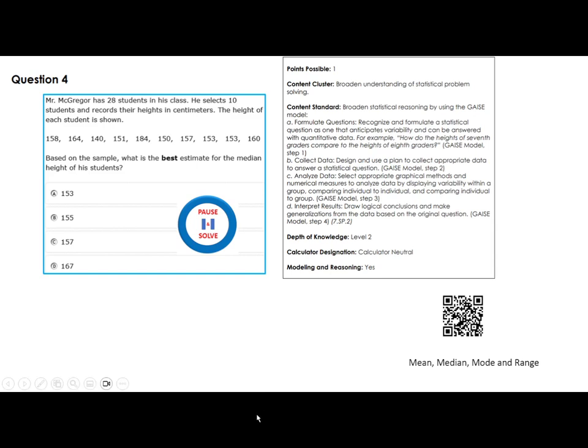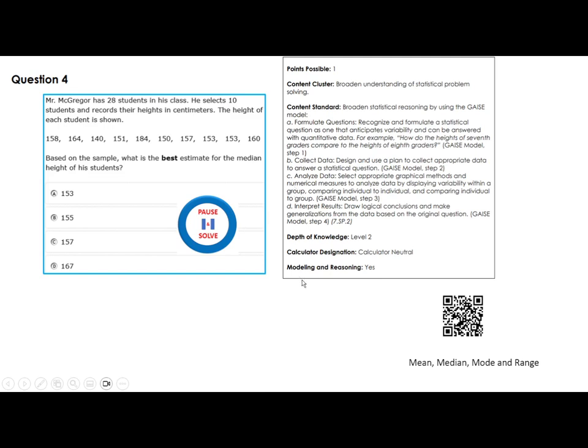Hello and welcome. Mr. McGregor has 28 students in his class. He selects 10 students and records their heights in centimeters. The height of each student is shown. Okay, so these are the heights. Based on the sample, what is the best estimate for the median? So we are looking for the median.